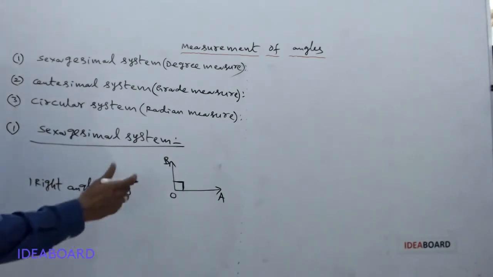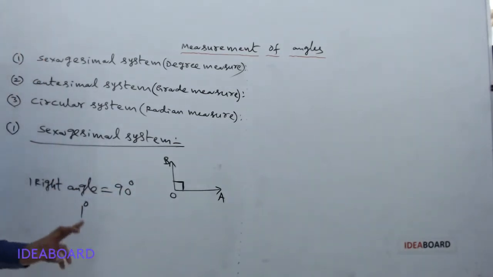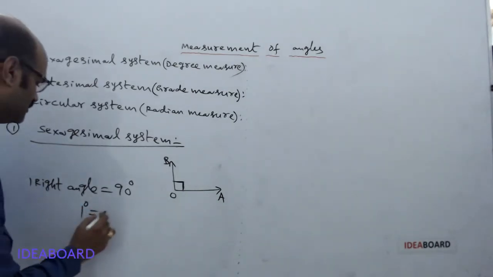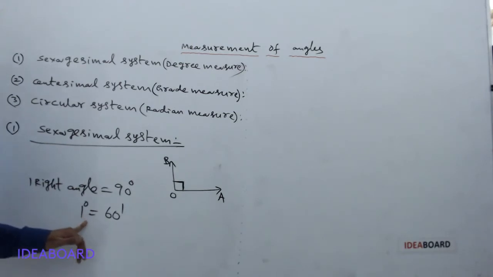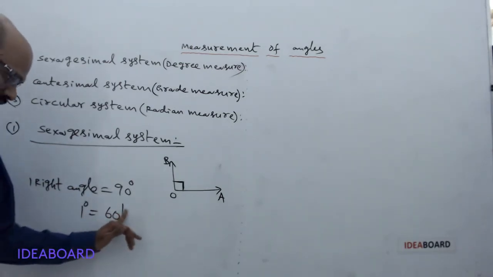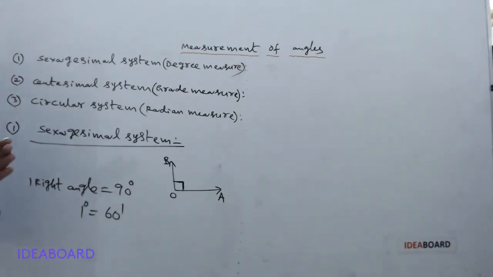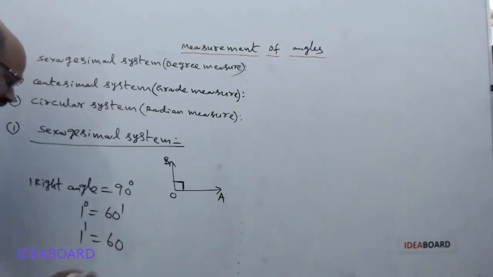Now each degree is divided into 60 equal parts, so 1 degree is always equal to 60 minutes. Each part is said to be 1 minute. Similarly, each minute is divided into 60 equal parts. Each part is called 1 second.